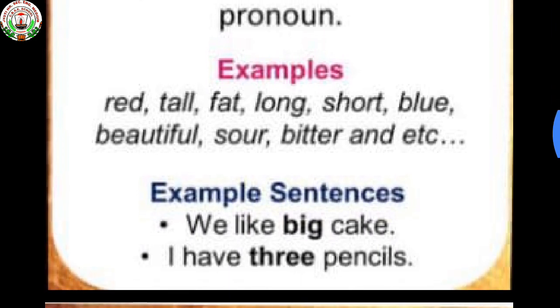See the example sentences. We like big cake. I have 3 pencils. Big and 3 are describing words, and adjectives can tell about shape, size, color, quality, quantity, etc.